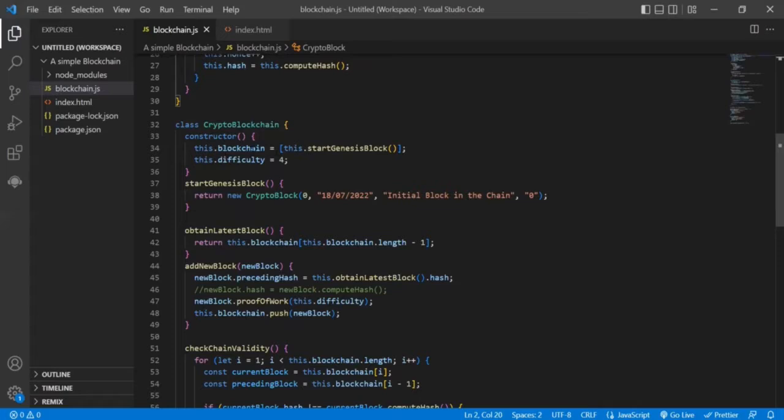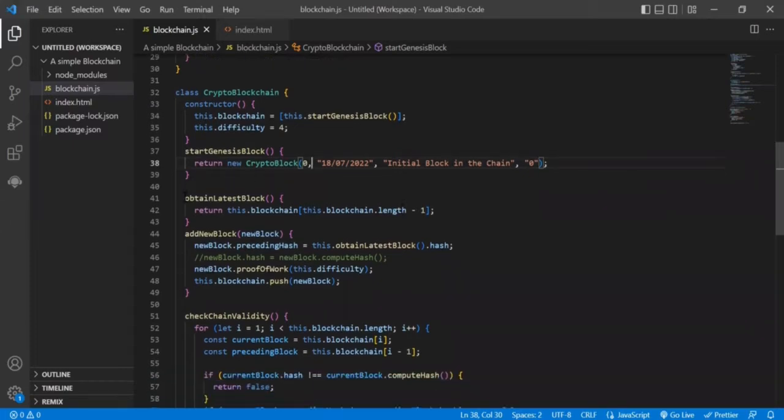As you can see here, we used a constructor and then we added our first block, which is the genesis block, using this function, startGenesisBlock. This block contains information like index 0, the date, which is today's date, the initial block in the chain, which is the data, and then a preceding hash of 0 because it is the first block.